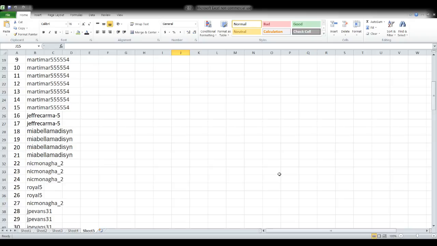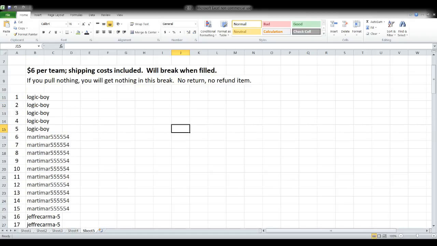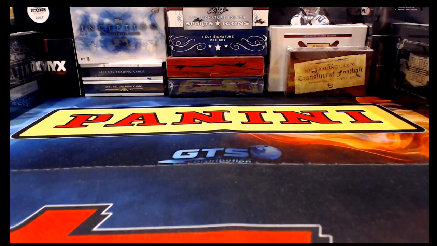But what we're going to do is take the 30 basketball teams, which I didn't put on that spreadsheet, did I? Haha. Yeah, I've got to pull that off of another spreadsheet. I knew there was something I forgot to put on the spreadsheet tonight. So I'm going to open a different spreadsheet here for a second, and pull up a list of basketball teams from it that I can copy and paste into random, and then that is how we will come up with who has what team in this break. So let me get that done.